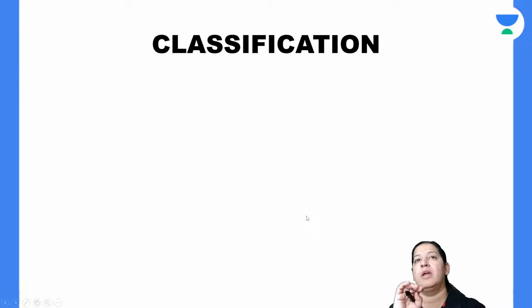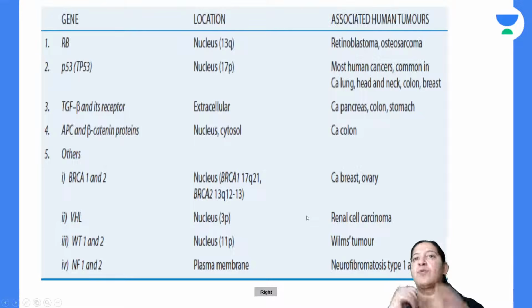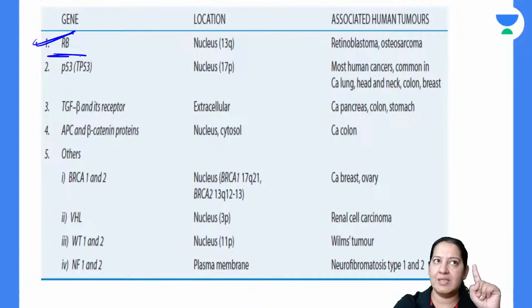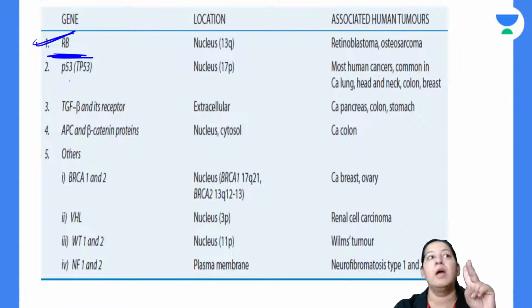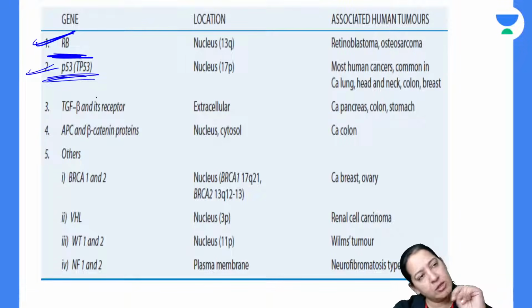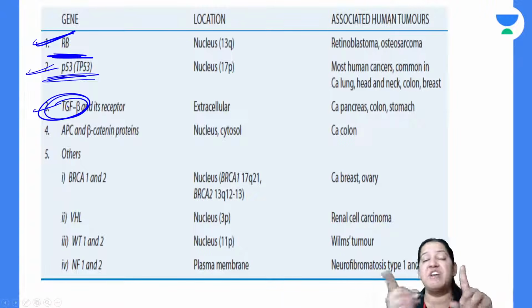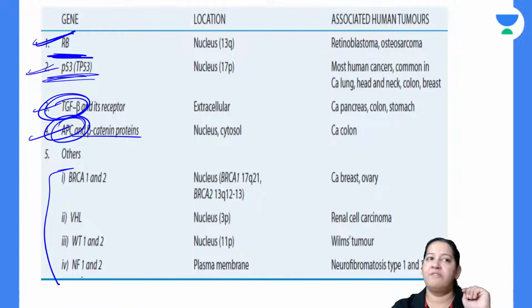Now classification. It is also divided into 5 categories like proto-oncogene. This is the classification of tumor suppressor gene. The first is the retinoblastoma gene, RB. It is a tumor suppressor gene. The second is P53, also a tumor suppressor gene. The third is TGF beta. If you have noticed, TGF alpha is a proto-oncogene, TGF beta is a tumor suppressor gene. The fourth is APC and beta catenin. The fifth is others.